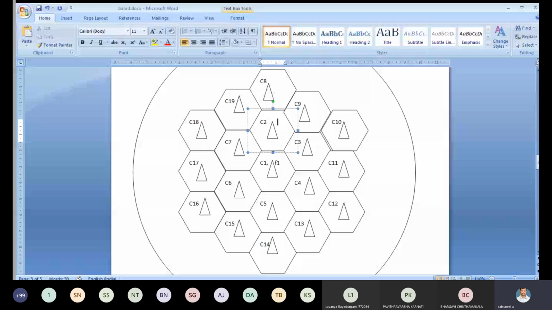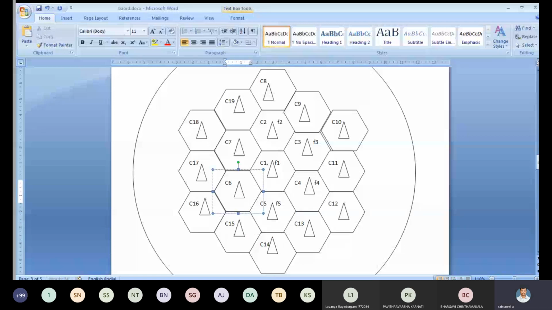And C3, the C3 cell phone tower, is working with frequency F3. And C4, cell site 4, is working with frequency F4. And C5 working with F5. And C6 working with F6 frequency.